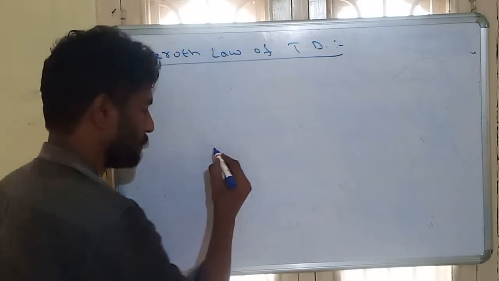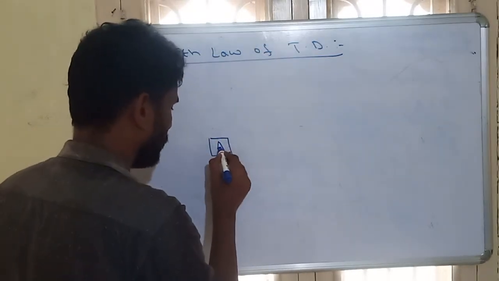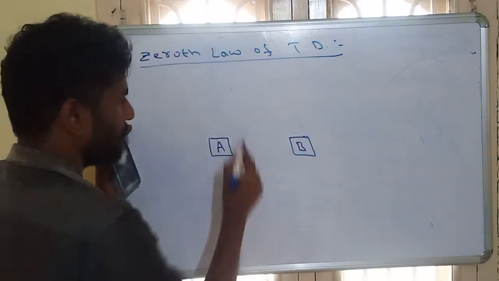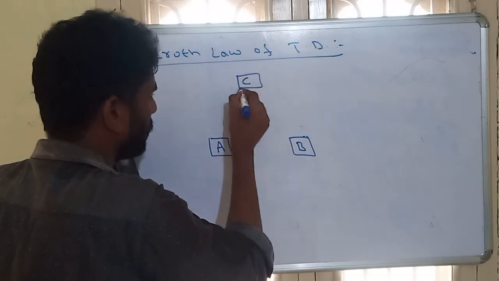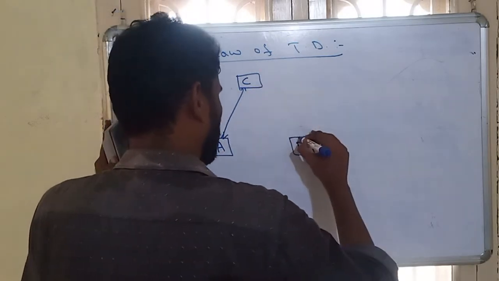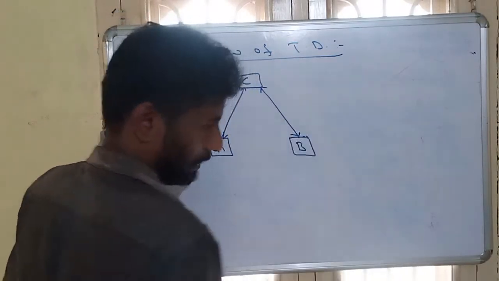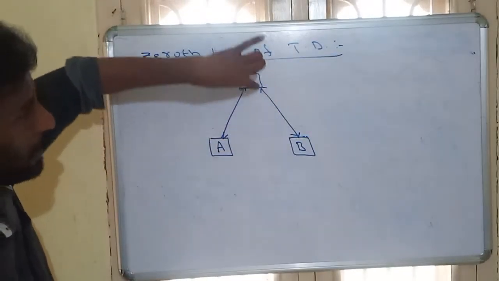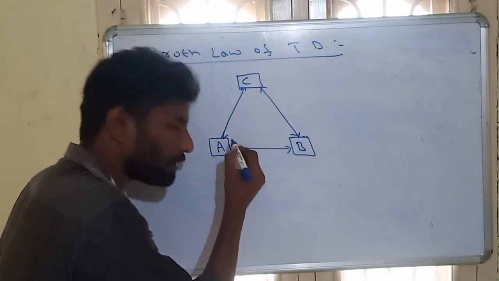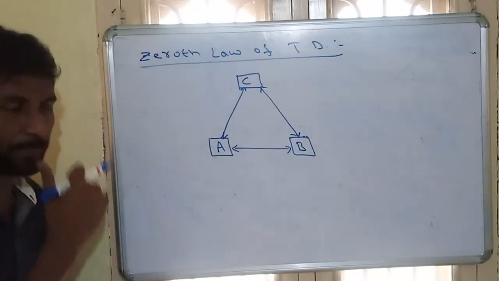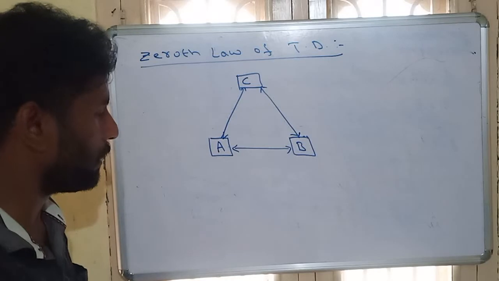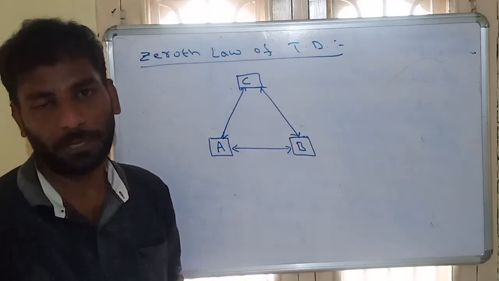separately, suppose you are taking two bodies, one is A, another one is B. These two bodies are in thermal equilibrium with the third body. So A is in thermal equilibrium with C, B is also in thermal equilibrium with C. When two bodies are separately in thermal equilibrium with the third body, the remaining two bodies are also in thermal equilibrium. That is the statement of the zeroth law.